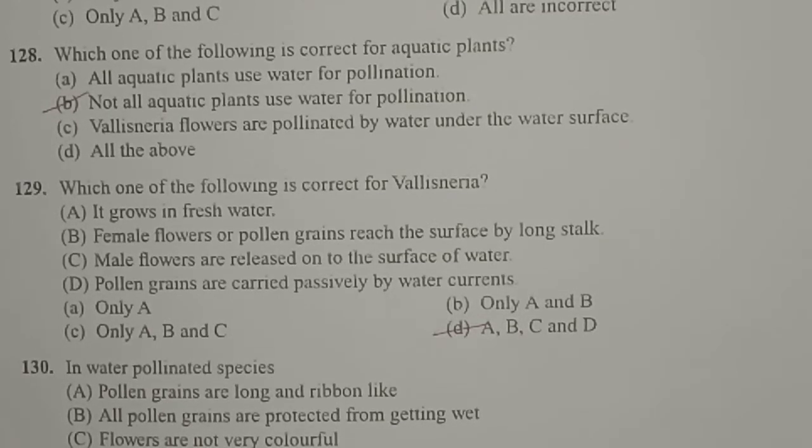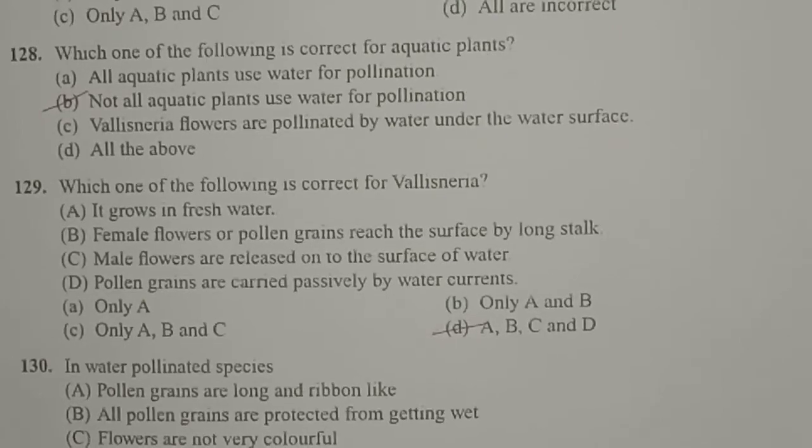And option D, all of the above. They are asking for the correct statement for aquatic plants. So here option B, not all aquatic plants use water for pollination. So why is C a little bit correct? Actually, in case of C, Vallisneria produces flowers above the surface of water, and they may be pollinated with the help of either wind or insects. That's why option C cannot be considered. Only option B is the correct answer.